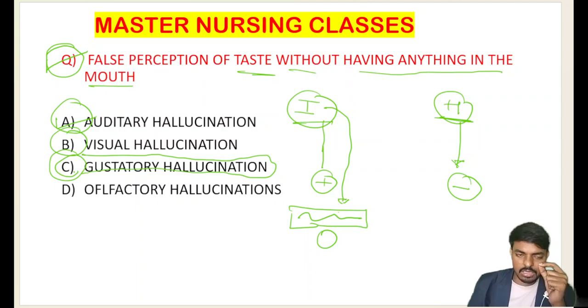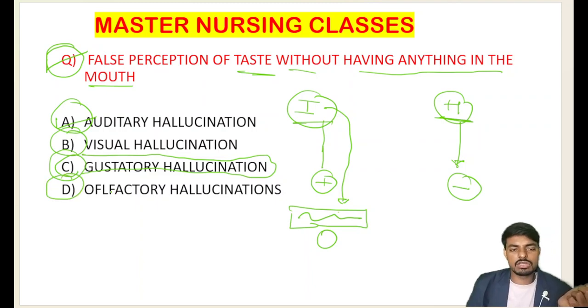Visual hallucination is when the person is seeing something in the absence of the object. And the person hearing something in the absence of any voice, that is what we call auditory hallucination. And we also have olfactory hallucination. In the olfactory hallucination, what happens?